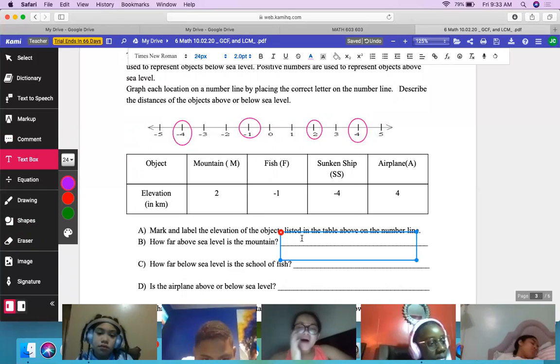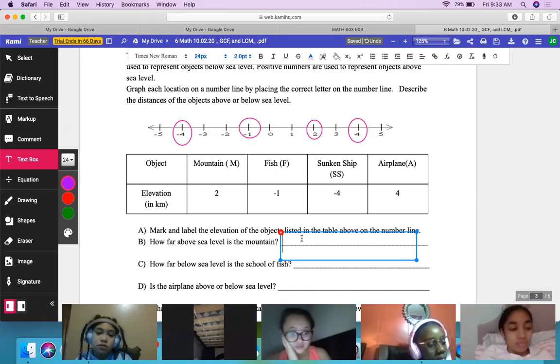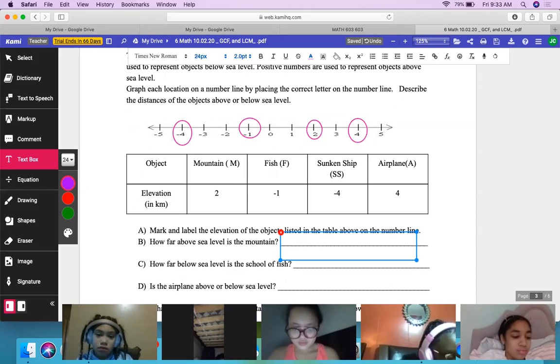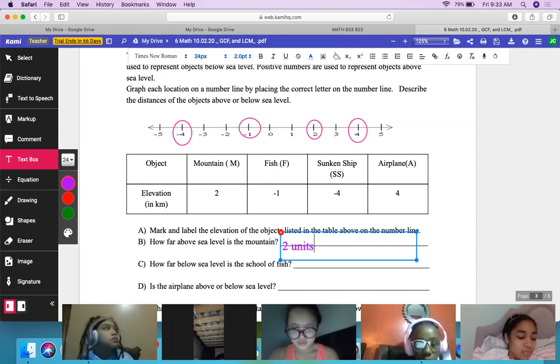Isaiah? What did you say? How far above sea level is the mountain? What number is the mountain? 2 what? Is it units above or below? Above. Good, above. Let's do the next one.